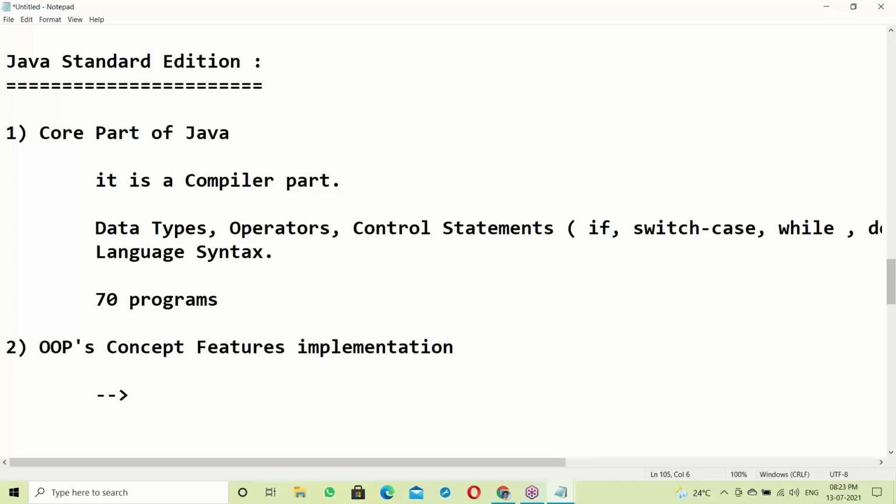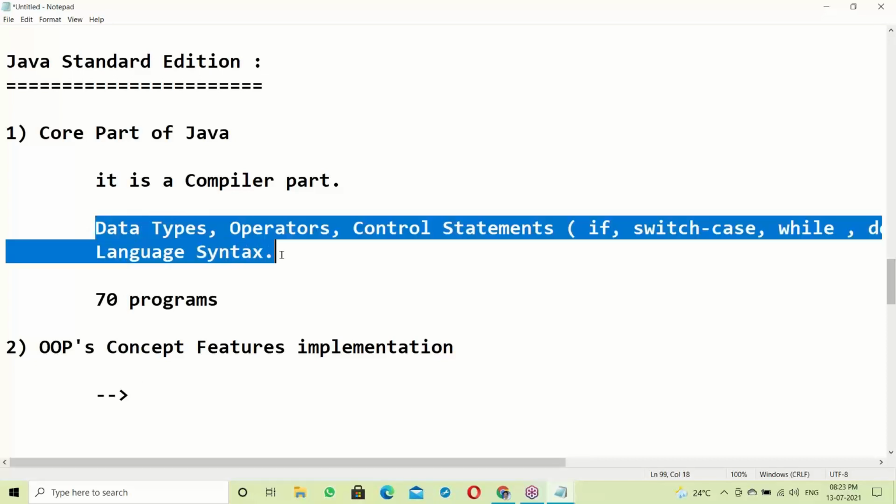Your doubt is, what is a compiler? A compiler is just one kind of tool to check errors in the program. It checks for language syntax, meaning rules. Java has some rules, C language has some rules, C++ has some rules. The compiler checks all the rules.